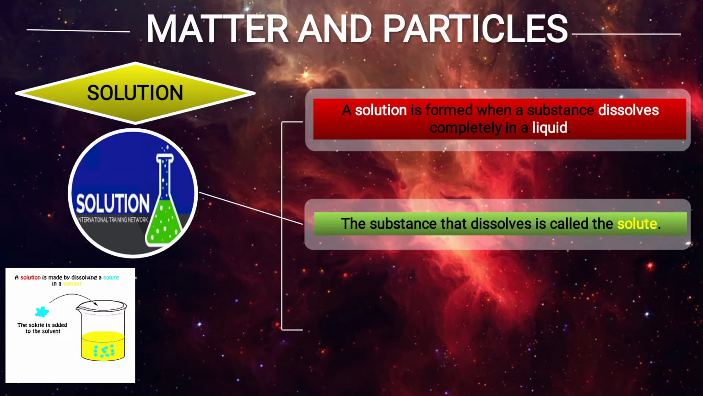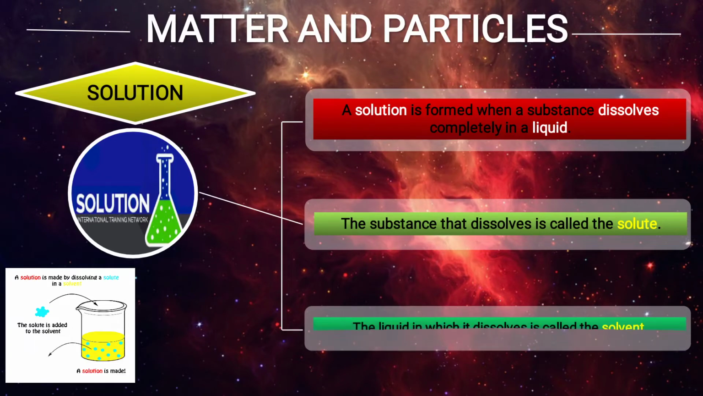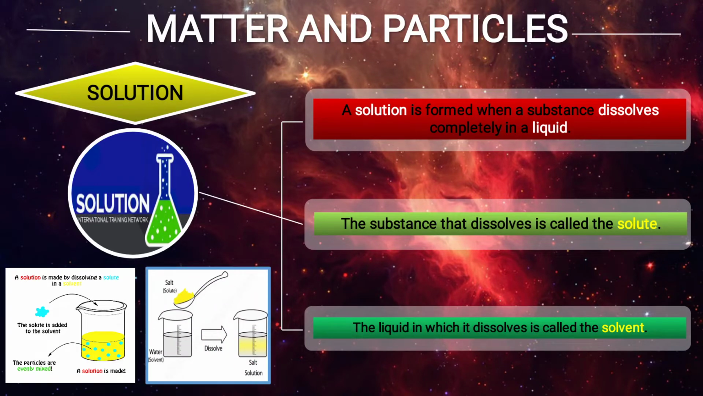Now as you see in the image, the blue color is the solute. Where it is mixed, the arrow mark you see, it is mixed in yellow, that is the solvent, that is a liquid. When the particles are mixing in the solvent, what is formed? A solution is formed. The liquid in which it dissolves is called the solvent.